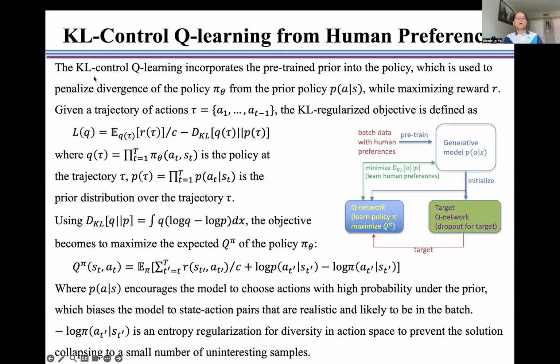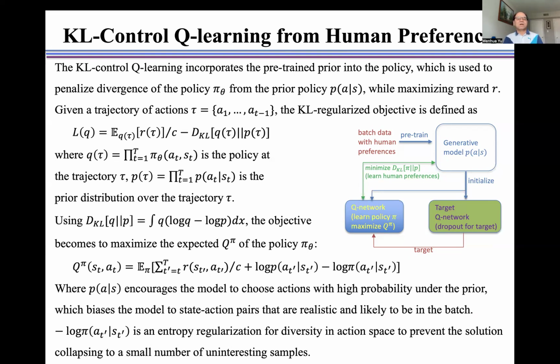The KL control in Q-learning incorporates the pre-trained prior into the policy, which is used to penalize divergence of the policy pi theta from the prior policy p, while maximizing reward r.